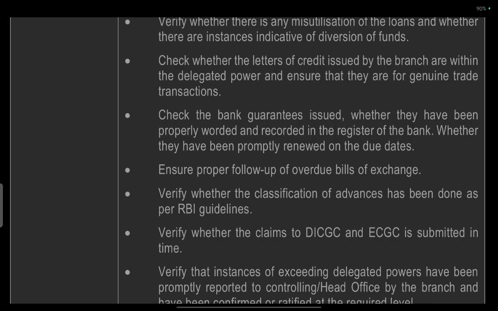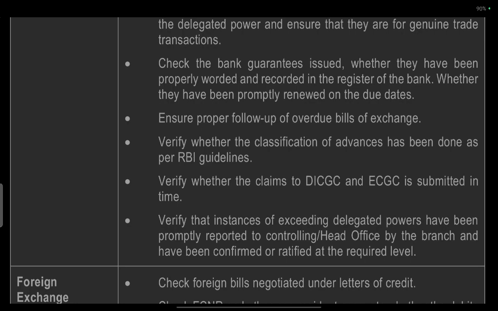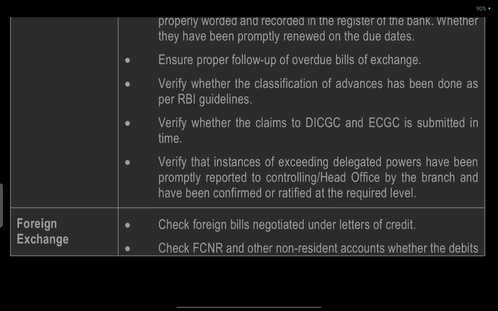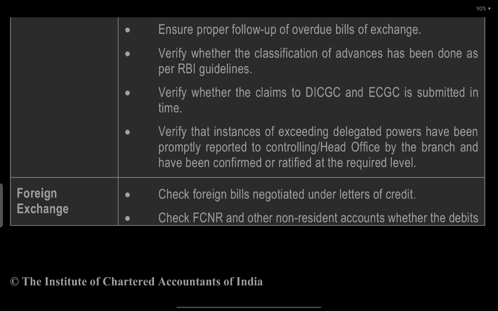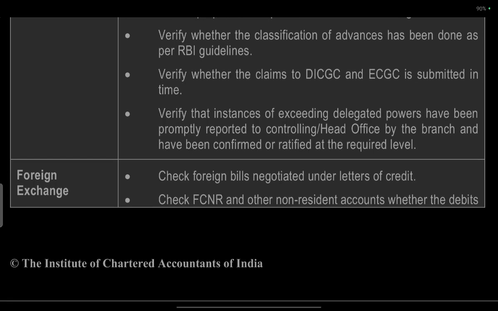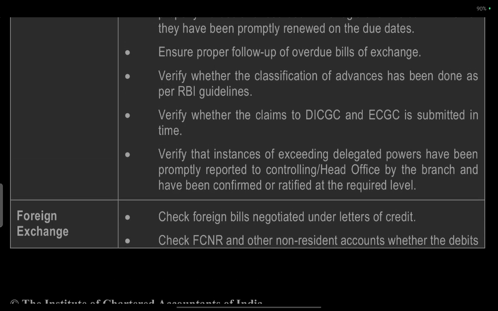Check whether the letters of credit issued by the branch are within the delegated power and ensure there has been a genuine trade transaction. Check whether the bank guarantees issued have been properly recorded in the register of bank guarantees and properly renewed in time. Ensure proper follow-up of overdue bills of exchange. Verify the classification of advances has been done as per the RBI guidance. Verify whether the claims of DICGC and ECGC are submitted in time. Verify that instances of exceeding delegated powers have been promptly reported to the controlling head office of the branches and have been ratified at the required level.